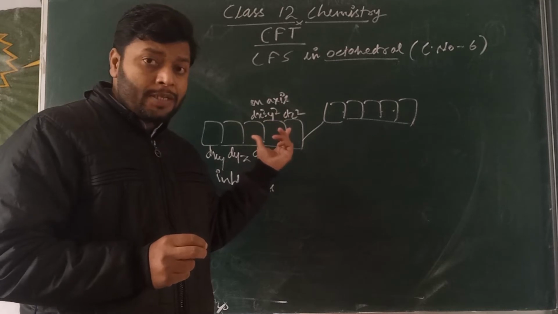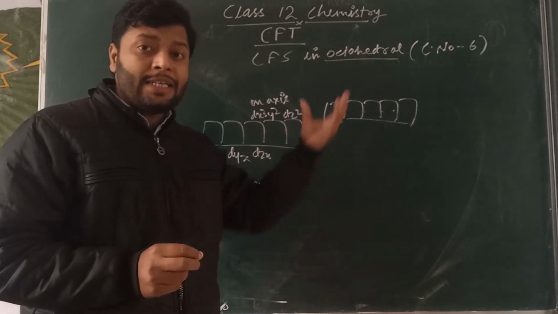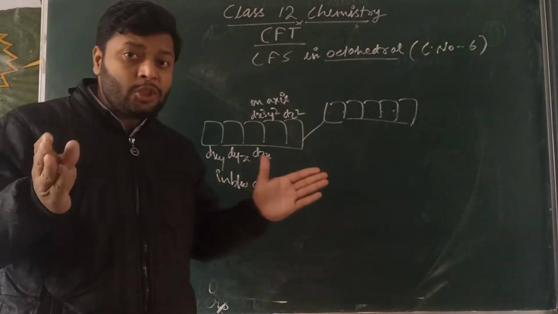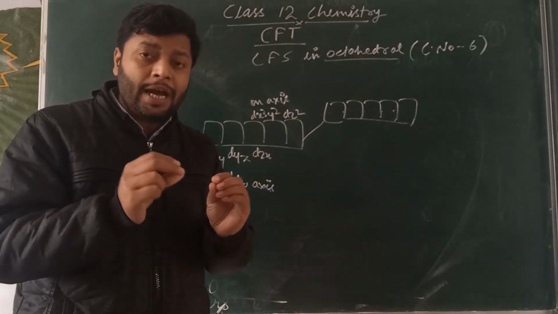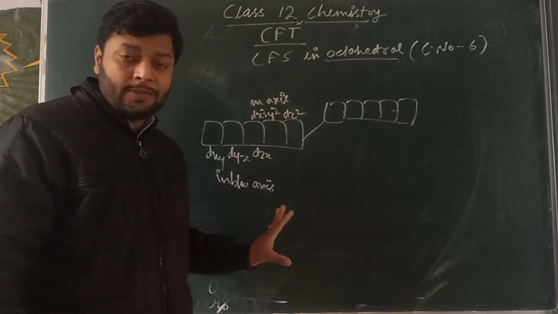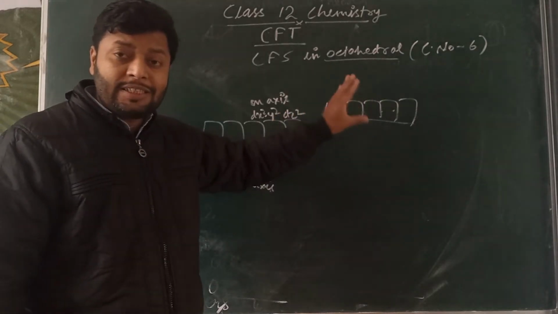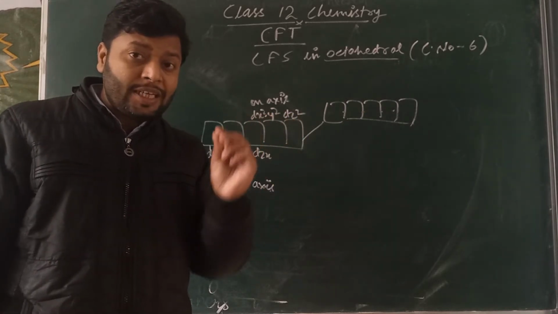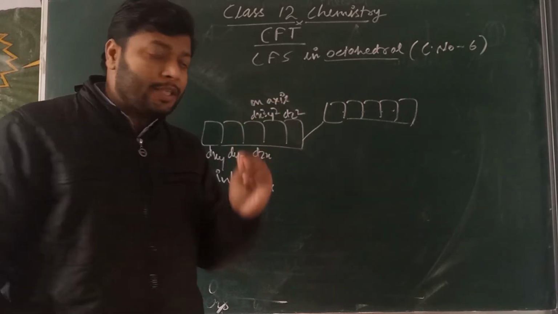So these two orbitals will get high energy. Comparatively, the three orbitals in between the axes have low repulsion and low energy. So the 5 orbitals in the excited state split into two sets, of higher energy and lower energy.